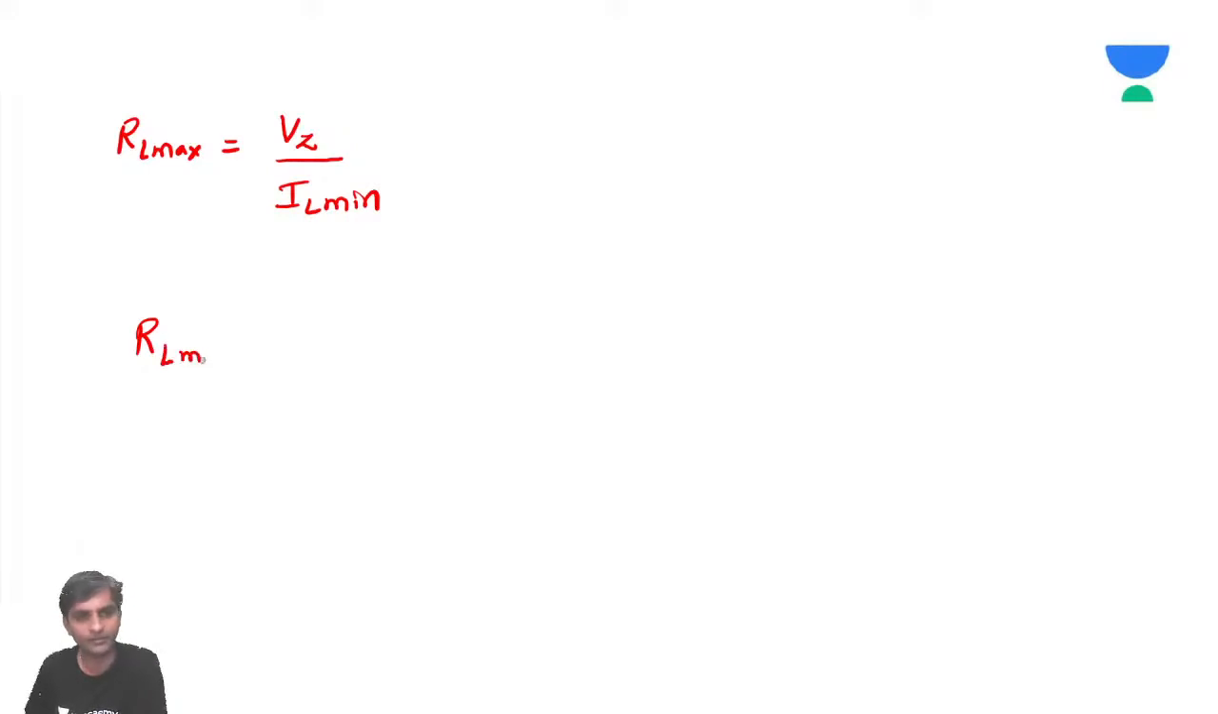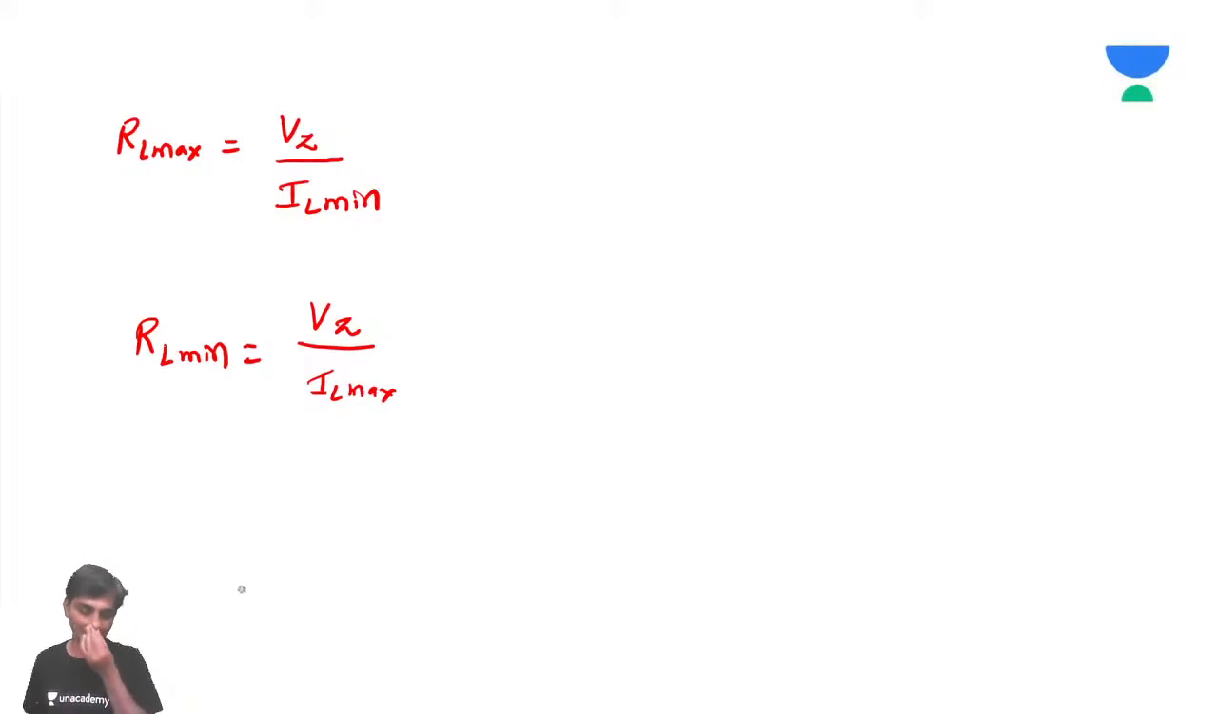Similarly, what is RL minimum? Once you do one or two problems, you'll understand everything. Need not worry. We'll do problems, then you'll understand very clearly what I mean. RL minimum is equal to Vz by IL maximum. This is very important.